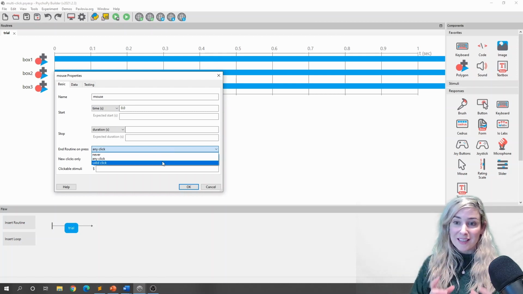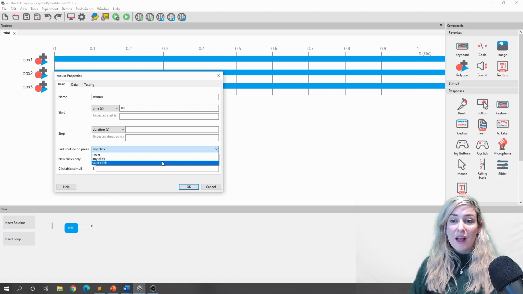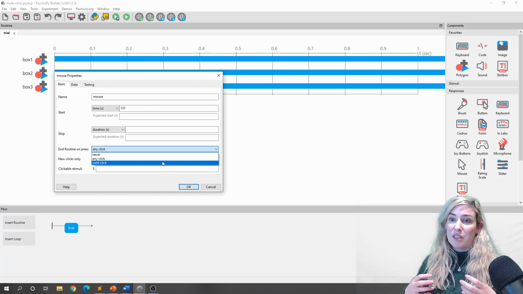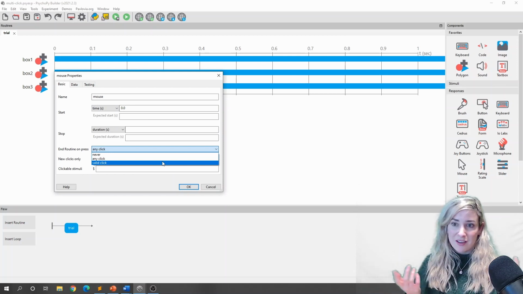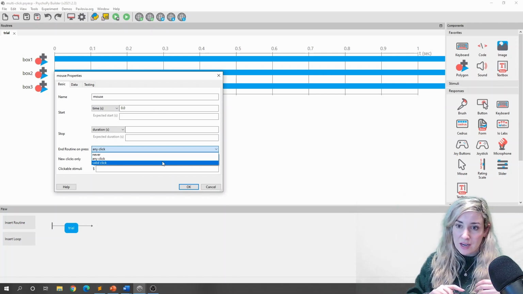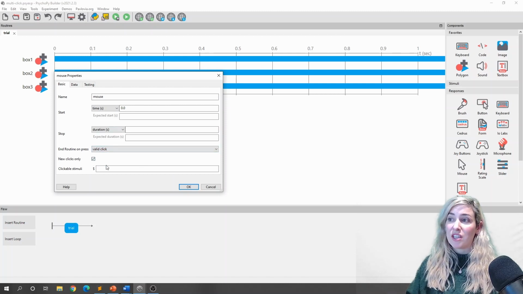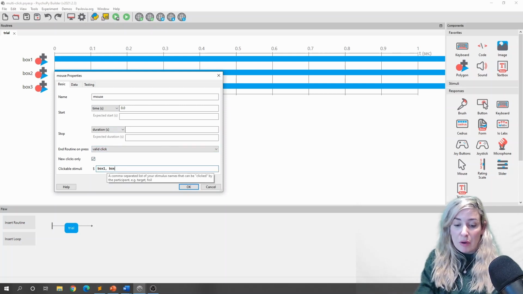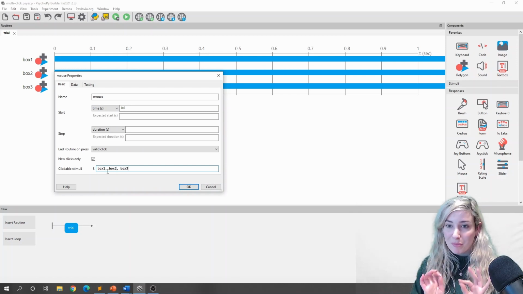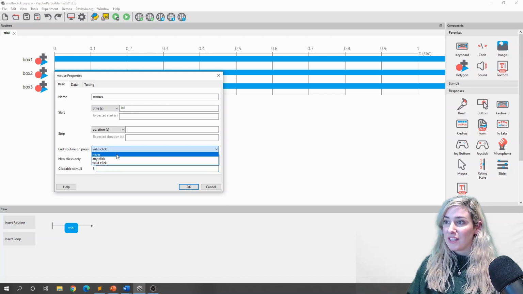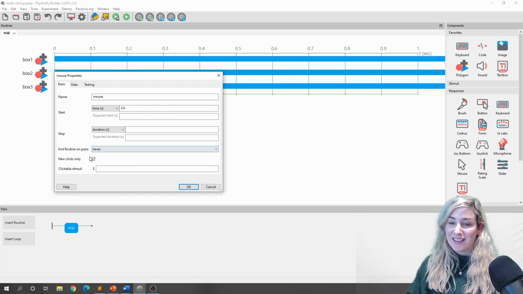Alternatively, we might allow a valid click only to end this routine. What that means is, for example, here I have 3 boxes, and I would only want my participant to be able to end this trial if they click on 1 of the boxes. I want it to ignore if they click anywhere else on the screen. If I only wanted the participant to click on 1 box, then this would be enough. I could change this to valid click, and I could write here box 1, box 2, box 3. But I would like something subtly different here. I want the routine to end on 2 clicks rather than 1. So for this reason, I am going to say end routine on press never.